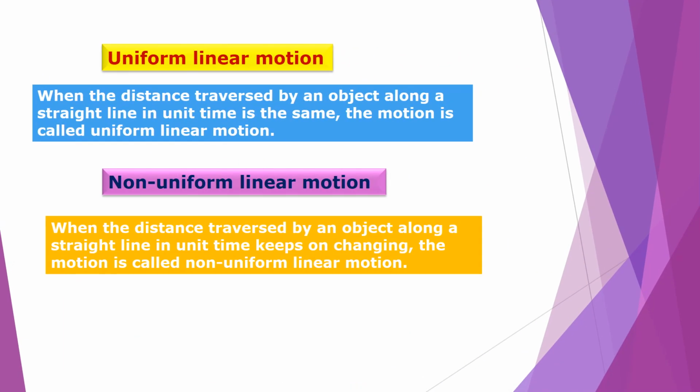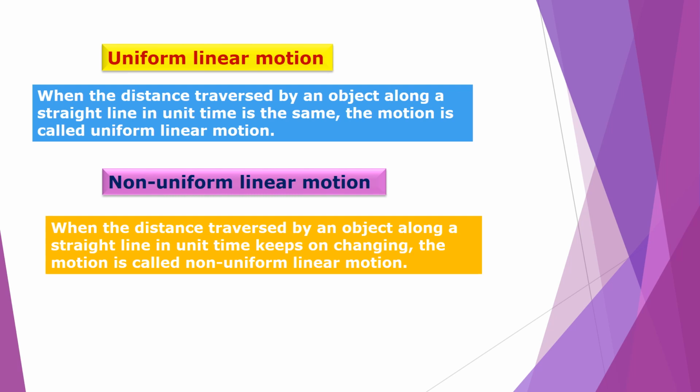Let us see definitions of uniform linear motion and non-uniform linear motion. When the distance traversed by an object along a straight line in unit time is the same, the motion is called uniform linear motion. On the other hand, when the distance traversed by an object along a straight line in unit time keeps on changing, the motion is called non-uniform linear motion.